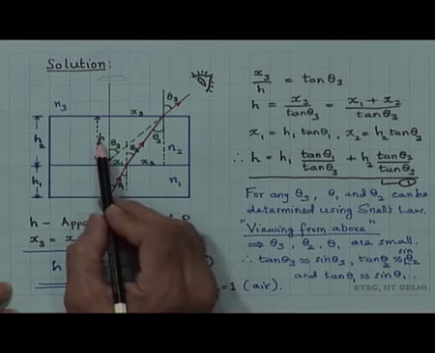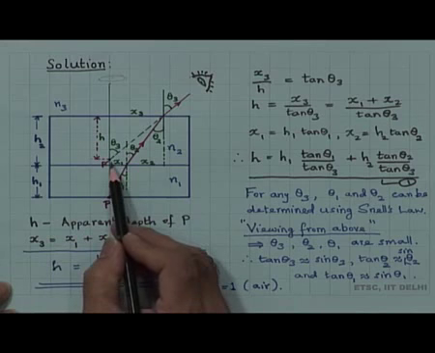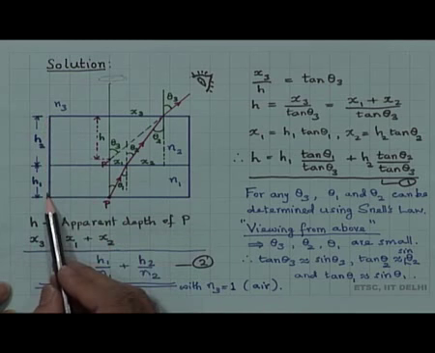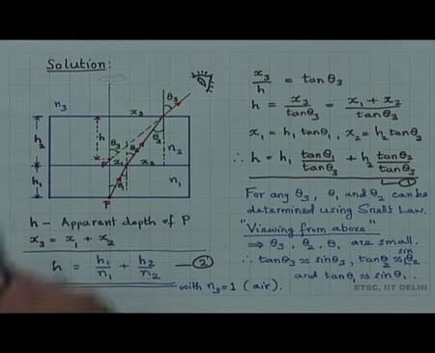In other words, h is the apparent depth. In this problem, we have to determine what h, the apparent depth, is. The actual depth is of course h 1 plus h 2, the total height from surface to the bottom, but the apparent depth is h.